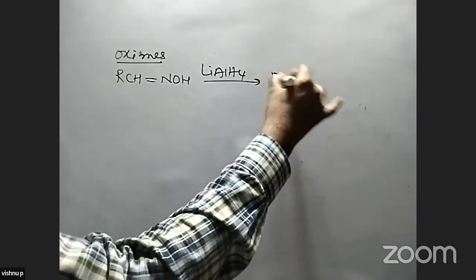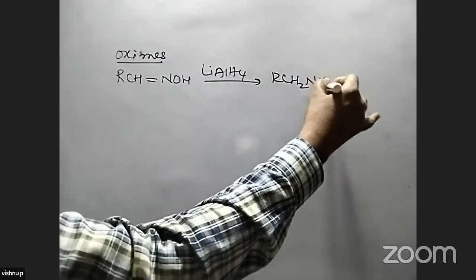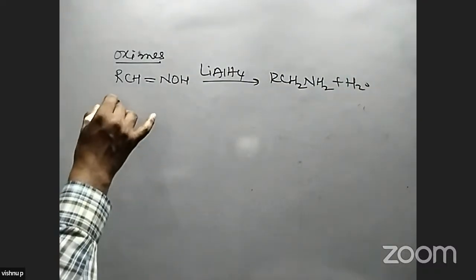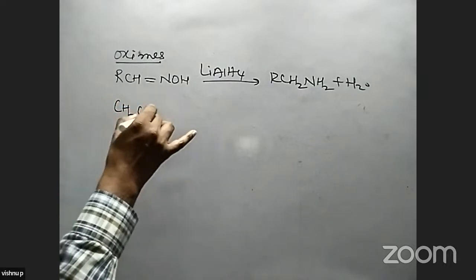So what is the compound we get? RCH2NH2, primary amines, by losing water. How are these oximes formed? Okay, we take an example.